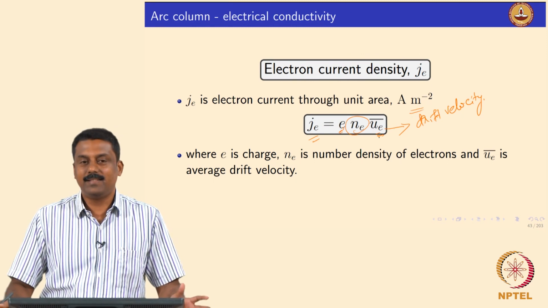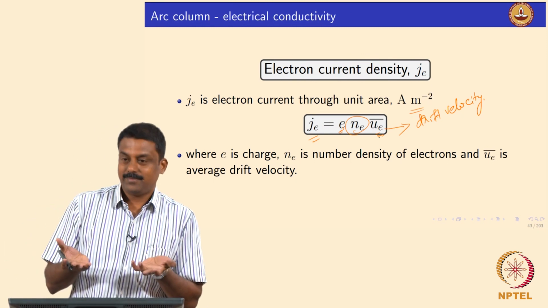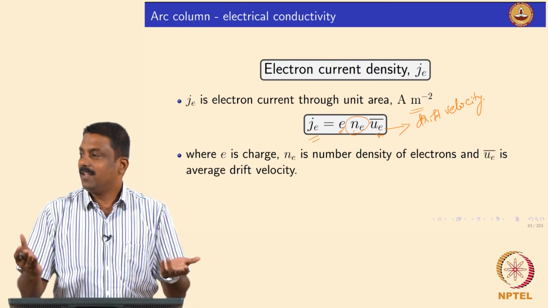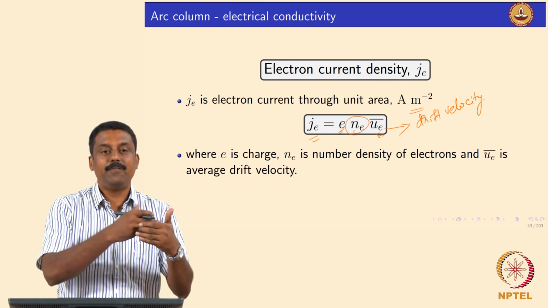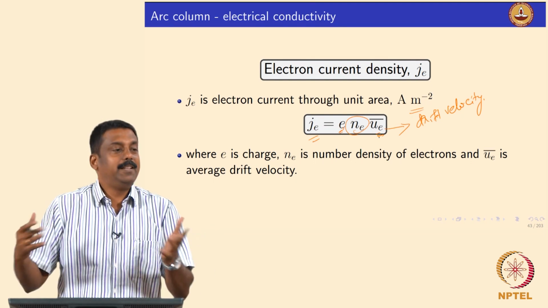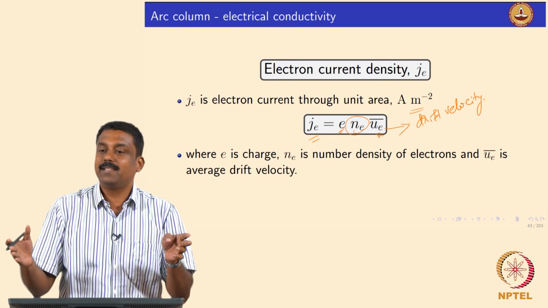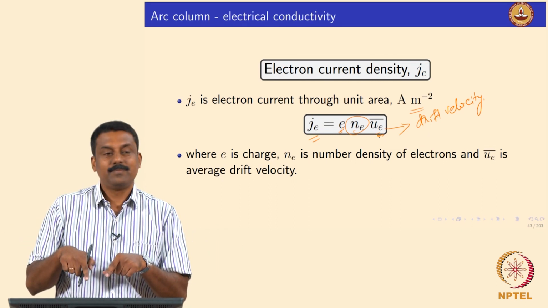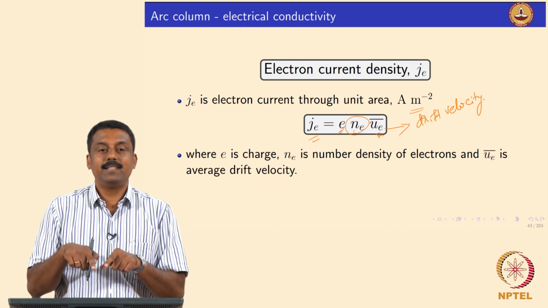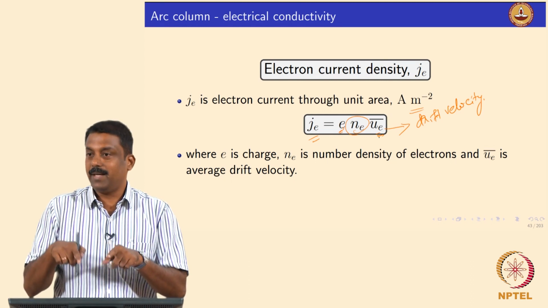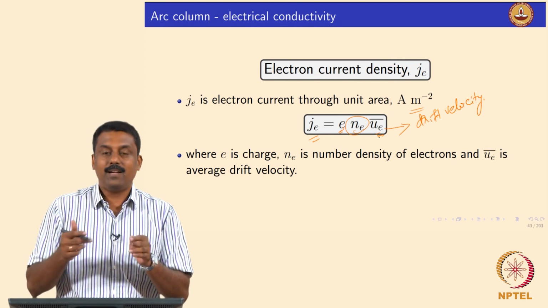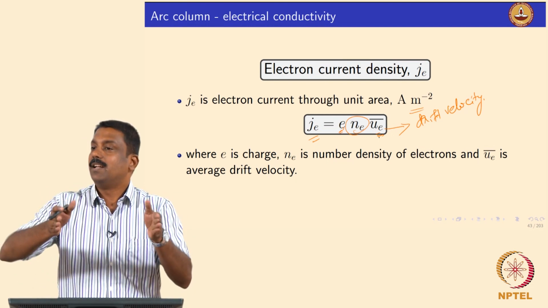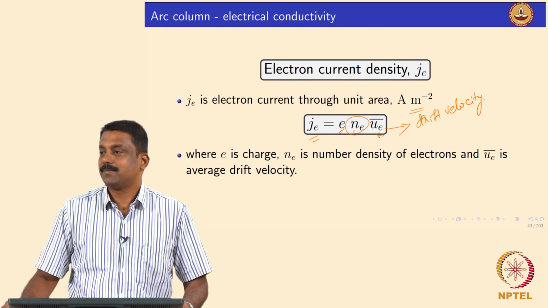So the drift velocity includes the collisions. Electrons collide and then they drift, and they don't go in a free path. If it is a free electron path, then it is the average thermal velocity. In this case it is not so. Resistance is created by the collisions, so it is not the thermal velocity, it is the drift velocity, because that determines the electron travel.